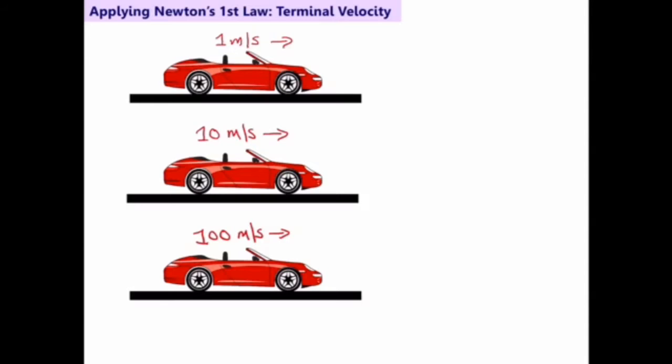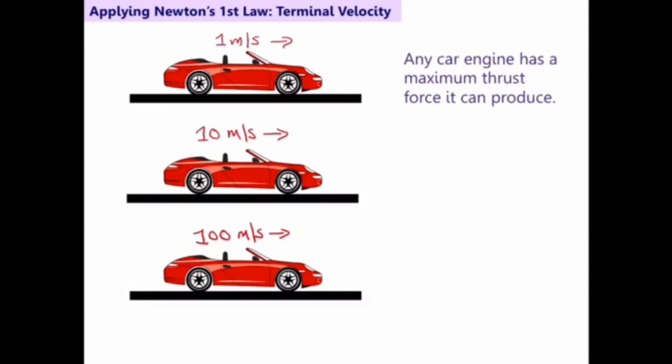So here are 3 identical cars. One's going at 1 metre per second, one's going at 10 metres per second, one's going at 100 metres per second. Now, any car has got a maximum thrust force that it can produce, and that depends on the power of your engine. So let's put the thrust force identical on each car. Those are the same.